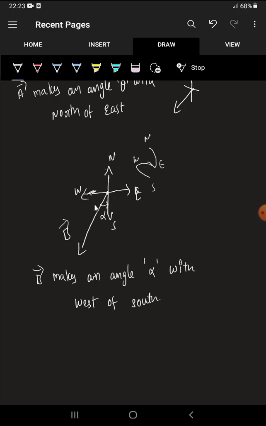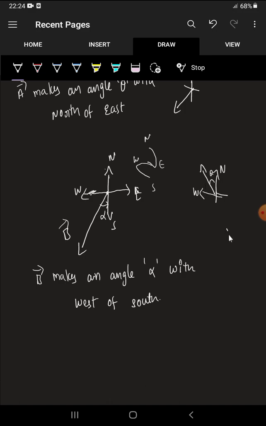So depending on direction, for example if the vector is like this, definitely it belongs to the second coordinate. Second coordinate means north and west. So if it makes an angle theta with north, then we can say this vector makes an angle theta with west of north.